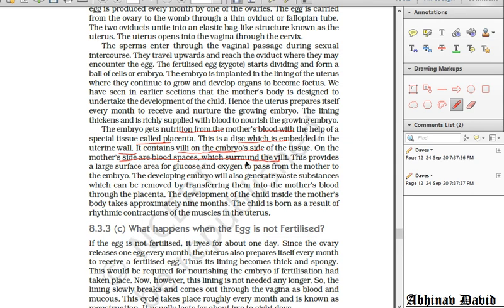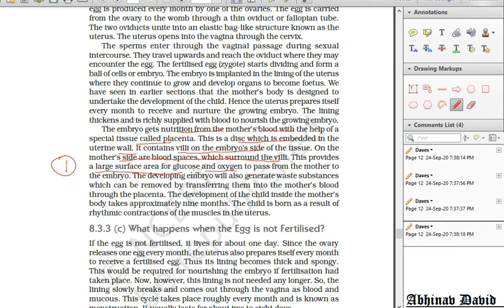Now what are the functions of the placenta? There are two or three functions given in your NCERT. Number one, they provide a larger surface area for glucose and oxygen to pass. Glucose gives energy, and for respiration we require oxygen, so oxygen is also supplied by the placenta from the mother's blood to the embryo.